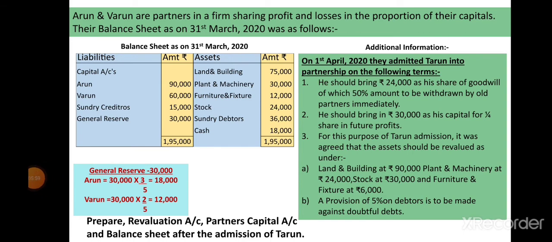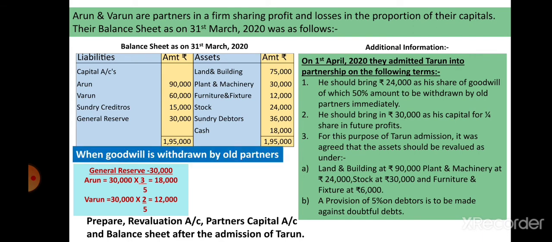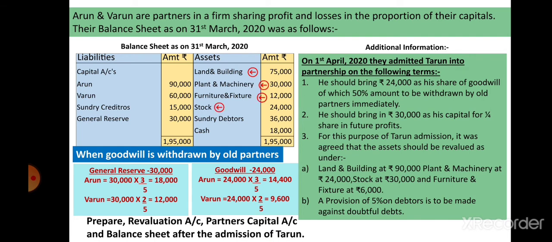Coming to the asset side, land and building, plant and machinery, furniture and fixture, stock, sundry debtors, and cash is given.